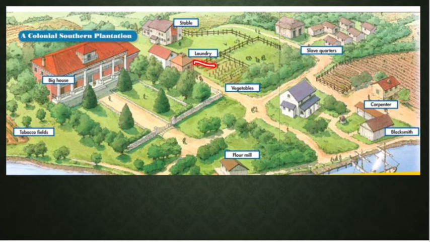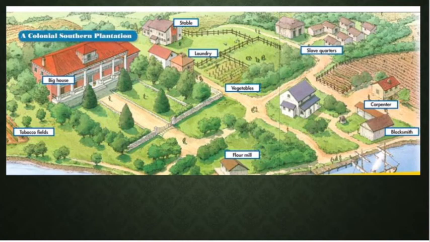They have a place to do laundry, a place to grow vegetables, because all the acres on the outskirts of this, all out here, this is all going to be dedicated to tobacco. They have a flour mill to grind their own flour, a carpenter, a blacksmith. This is a very self-contained place for people to live. For the plantation, almost everything they need is on this plantation.